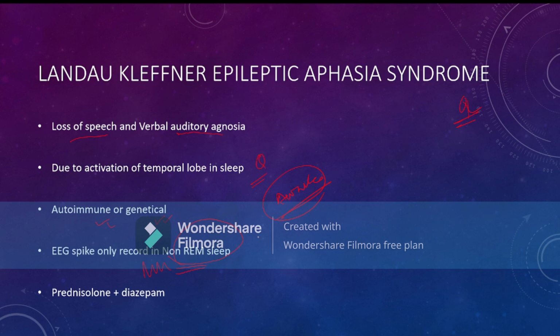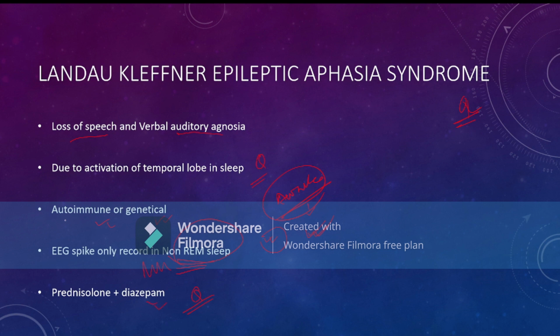That's why we tell the neurologist to do the EEG during non-REM sleep only. During awake time, the EEG comes out normal. So we need to tell the neurologist to do the EEG when the child is in non-REM sleep.